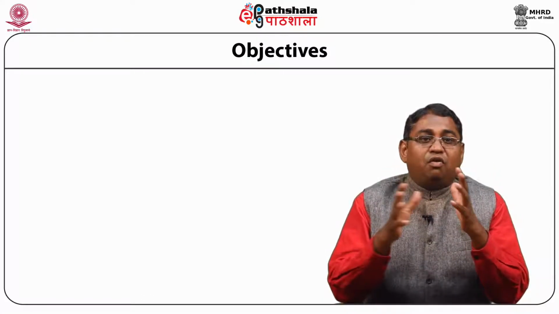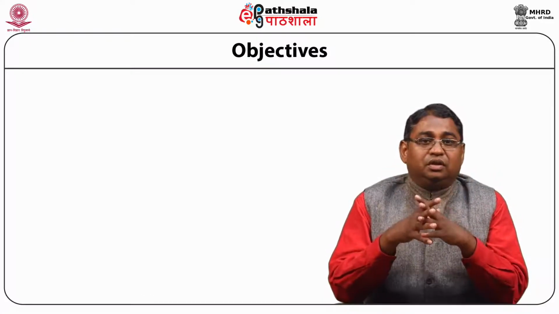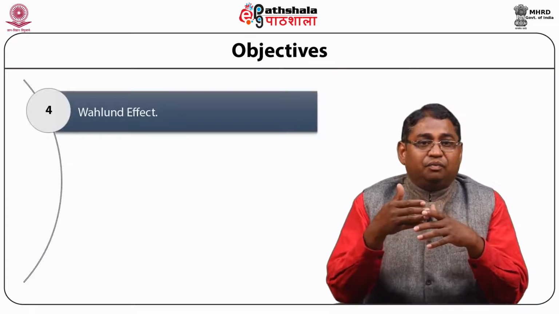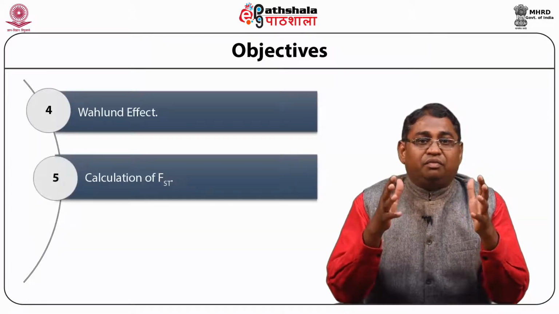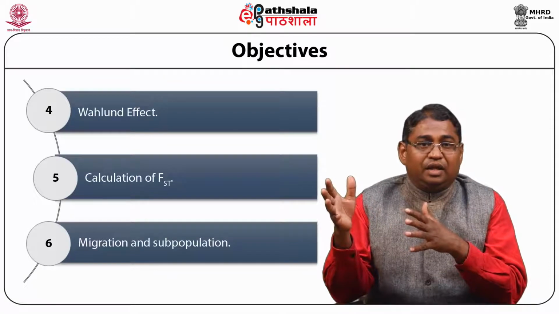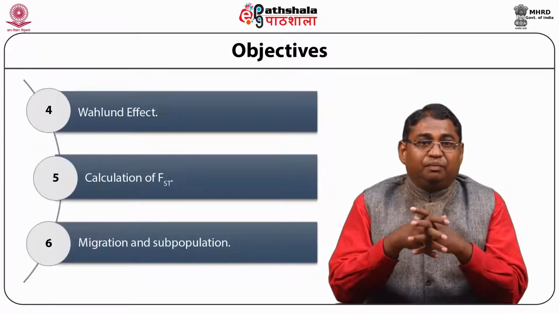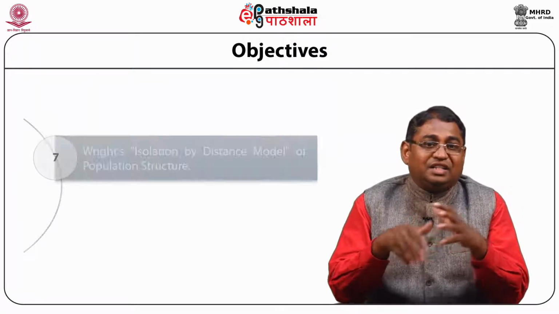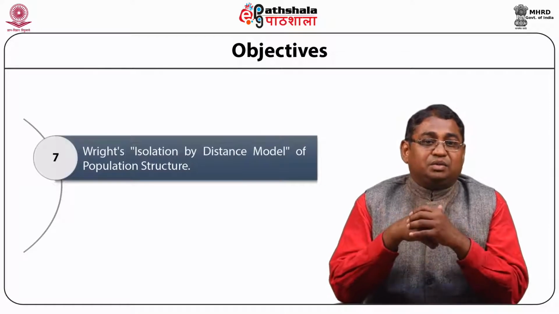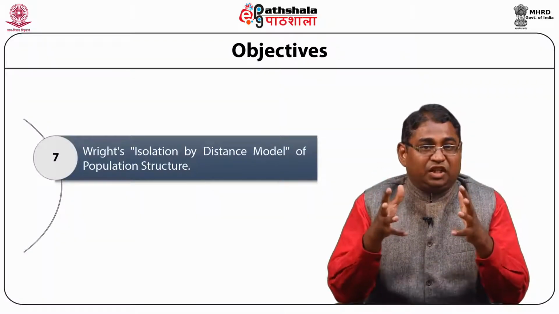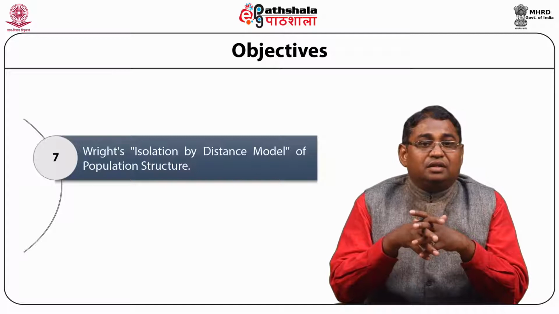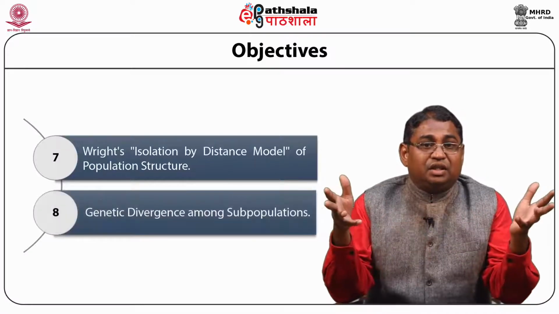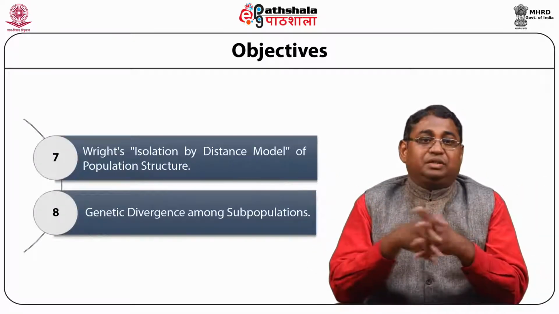Then we will also talk about Wahlund effect, calculation of migration and subpopulation, Wright's isolation and distance model of population structure, then genetic divergence among subpopulations.